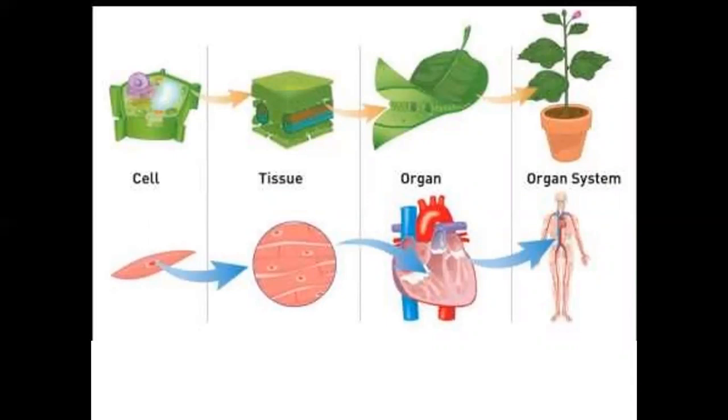So, a group of nervous cells that perform the same function make the nervous tissue, which is found in my brain. Then the nervous tissues join together to make the brain. The brain is an organ in the nervous system. The nervous system is one system of the many systems I have in my body.